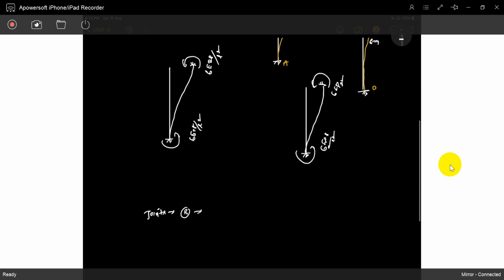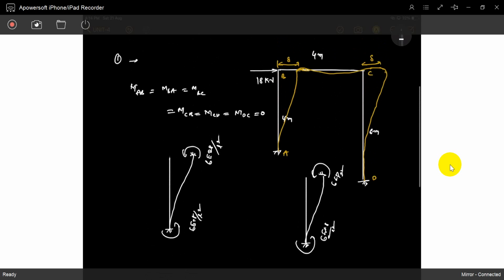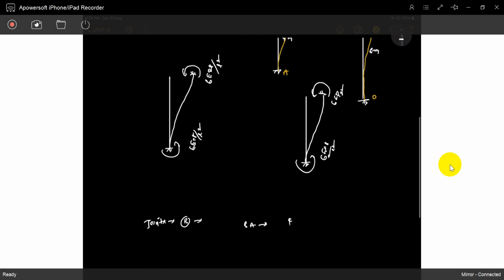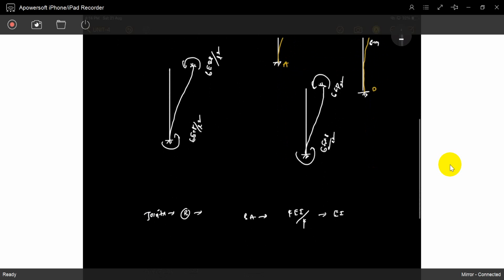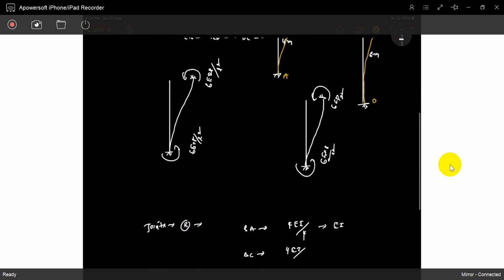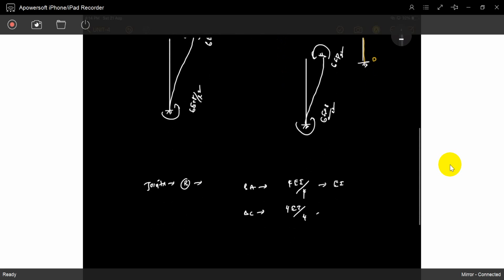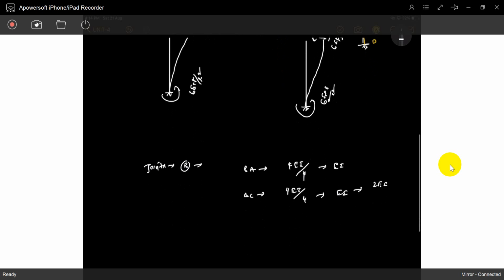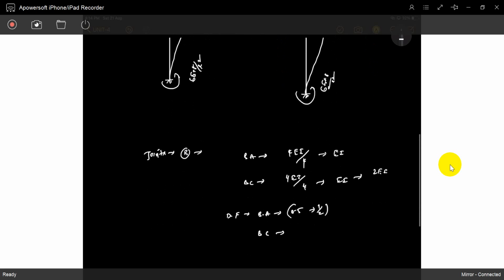For BA, the stiffness is 4EI by L, which is 4 with EI. BC is again 4EI by L, again 4. So the total is 2EI. So the distribution factor for BA is 0.5, or 1 by 2. BC is the same, 1 by 2.